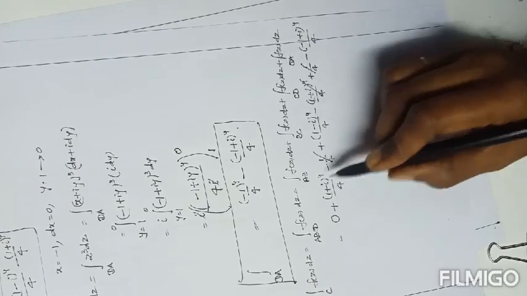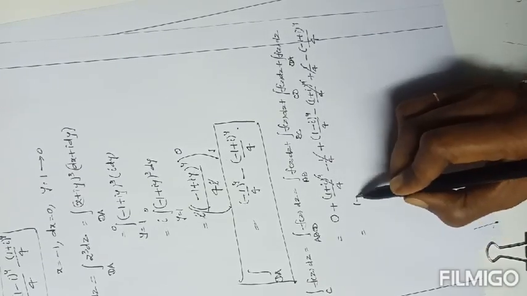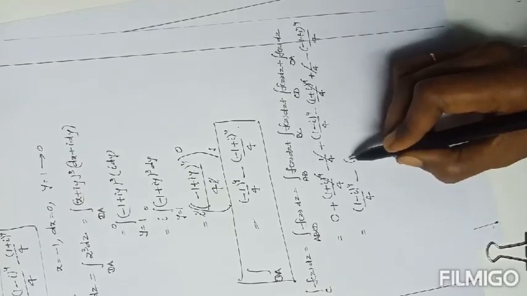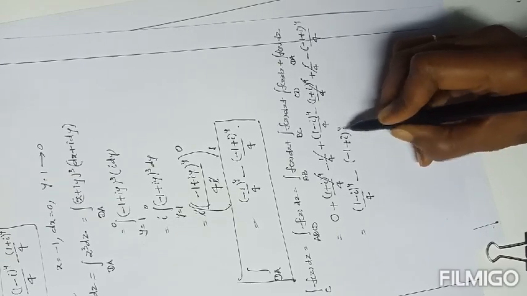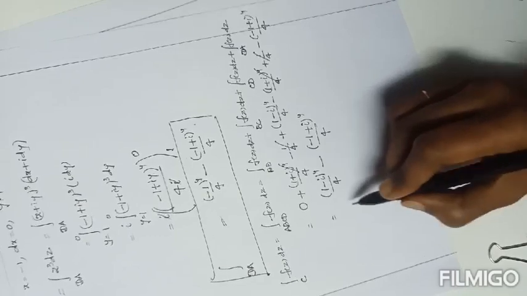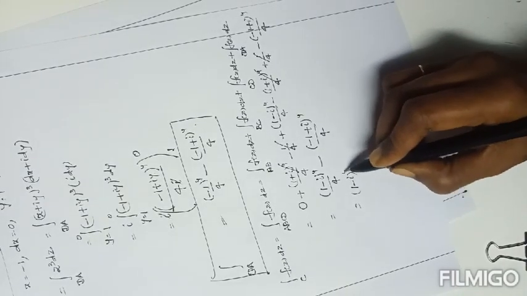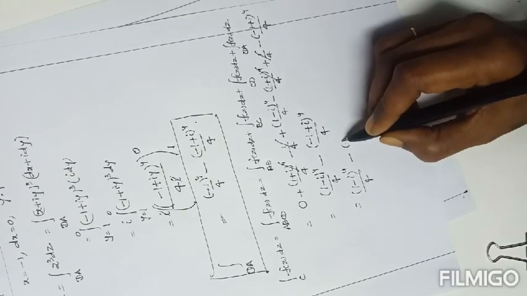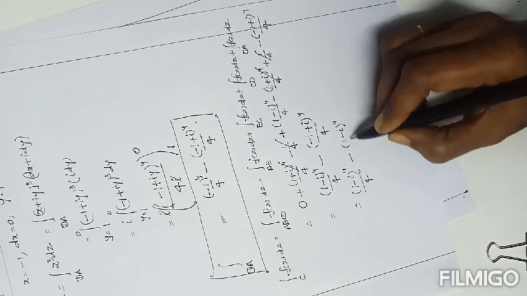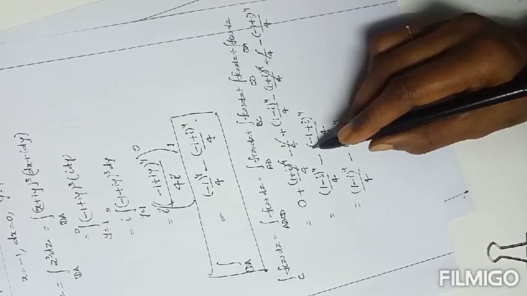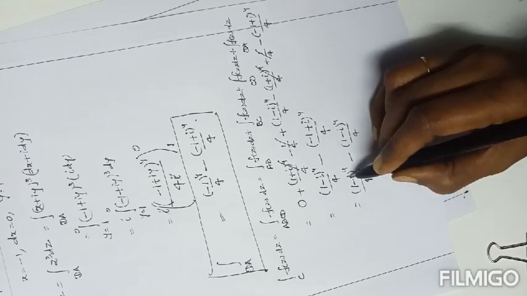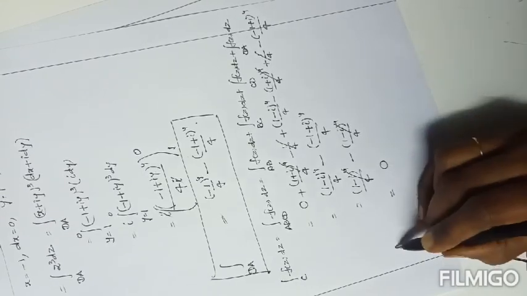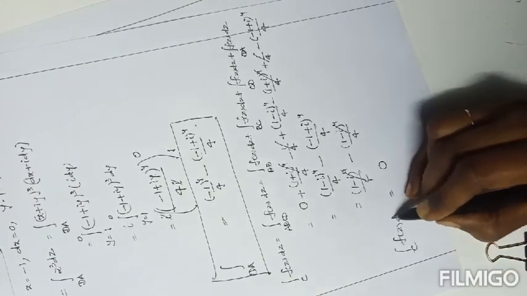Here also these two are the same with opposite sign. The remaining are (1 minus i) whole power 4 by 4 minus (1 plus i) whole power 4 by 4. Take out minus as common; the same factor can be written as (1 minus i) whole power 4 by 4. Power is 4, so minus to the power of 4 is positive. So both are the same but opposite in sign. These two also get cancelled. The result is 0 for the integral over C of f of z dz.